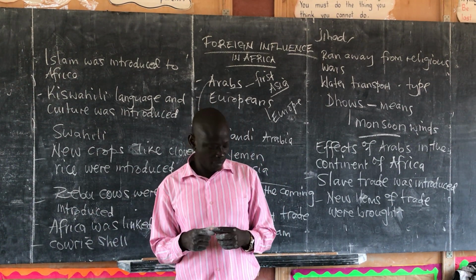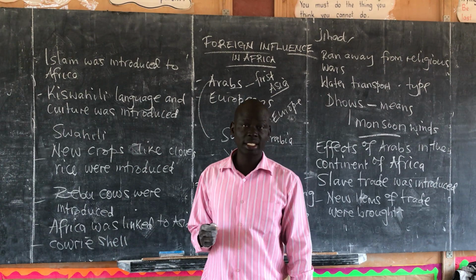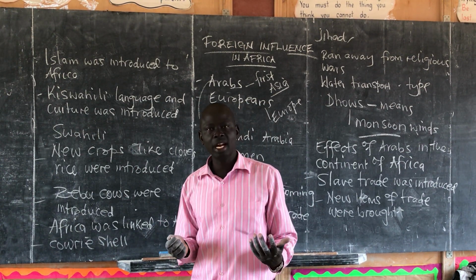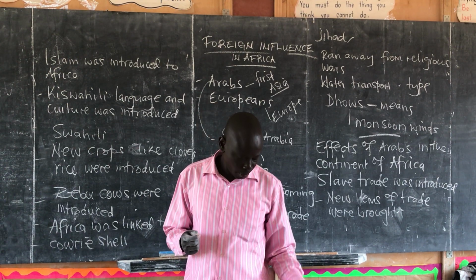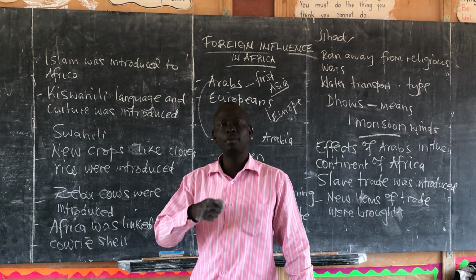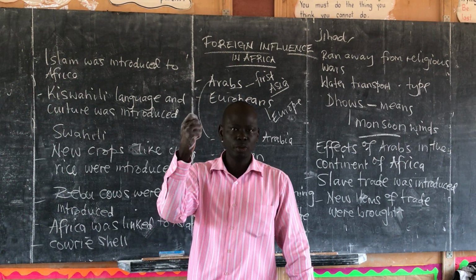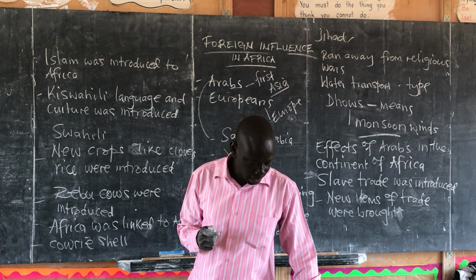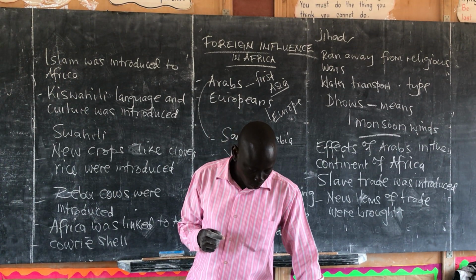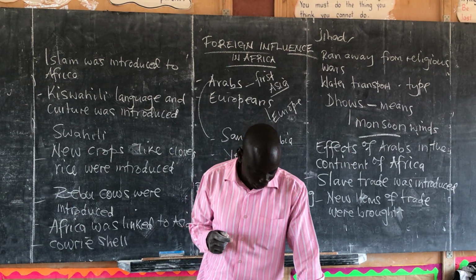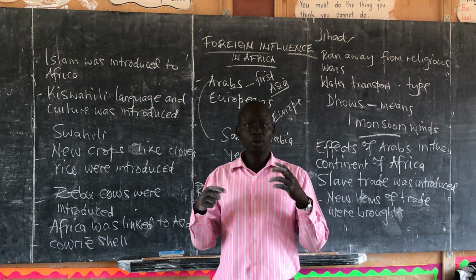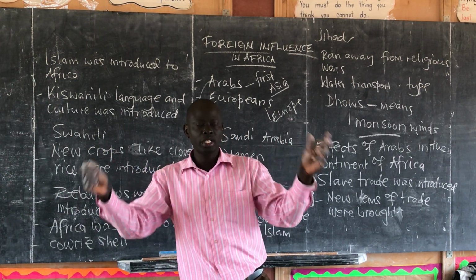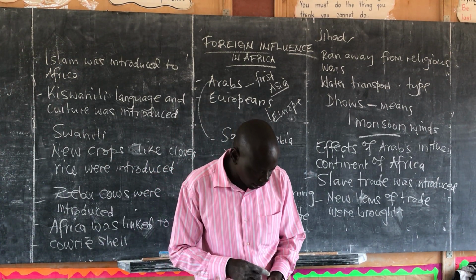Where did these Arabs come from? They came from countries like Saudi Arabia, Yemen, Persia, Jordan. What brought the Arabs into Africa? Many of them came to carry out trade. Others came to spread Islam, while there were those who were running away from Islamic wars, which are called the jihads. Then, what means of transport were used by the Arabs to come? They used donkeys as means. Then water transport was used as well.